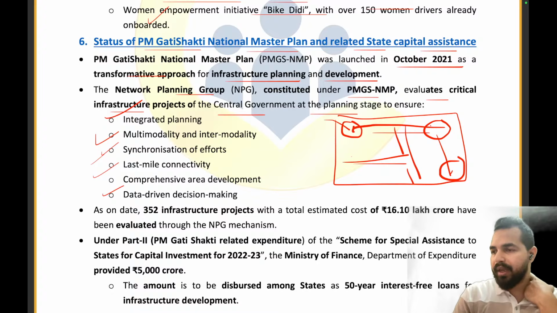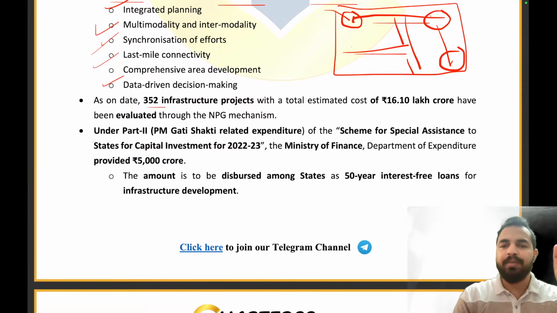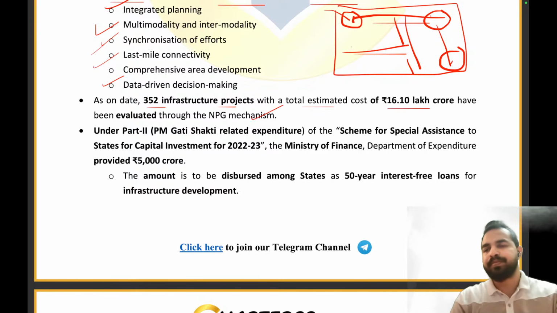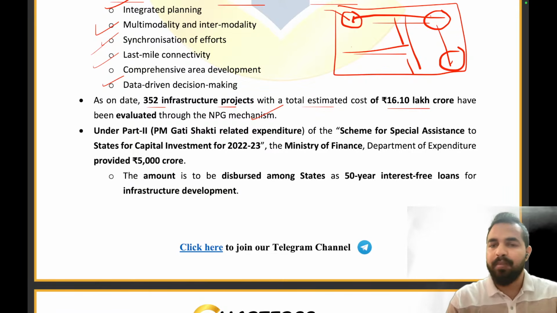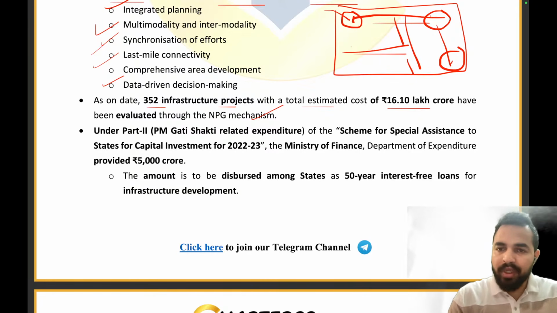Clear, everyone? Are you guys getting it? Are you able to understand what was the requirement of this PM Gati Shakti National Master Plan? It was basically to ensure integrated planning of the different departments and ministries of the country. As on date, 352 infrastructure projects with a total estimated cost of 16.10 lakh crores have been evaluated through the NPG mechanism. My dear friends, please pay attention here. With a total estimated cost of 16.1 lakh crores have been evaluated.